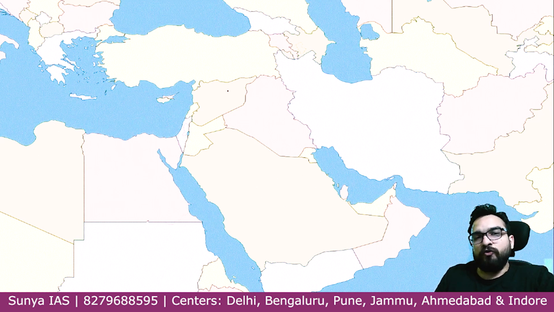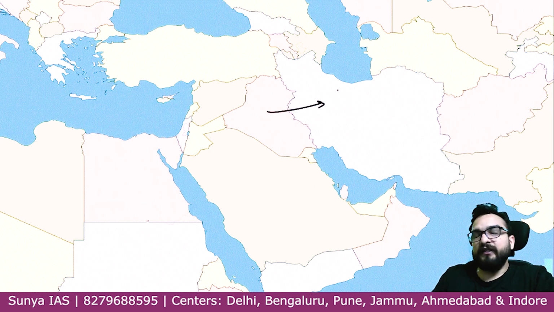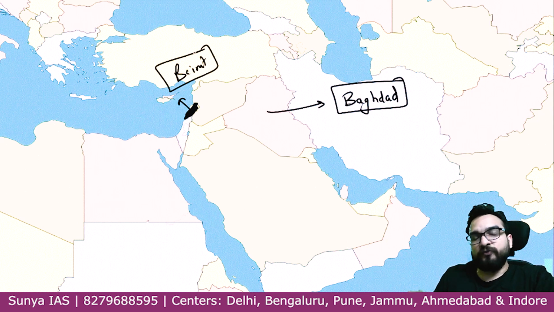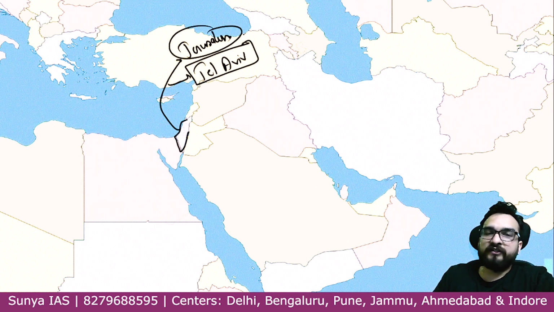Also see the capital of this particular area. What is the capital of Syria? Over here, the Syria capital is Damascus, guys. Damascus. Over here, Iraq. Find it in the map, find it in your atlas also. Iraq is Baghdad. Over here, Lebanon. Lebanon is Beirut. And in Beirut, that particular explosion happened, in the 2021 news. I'll be telling you, don't worry. Then Israel is basically having 2 capitals, Jerusalem and the other capital is Tel Aviv. In the map, I'll show you where it is situated in the next part.